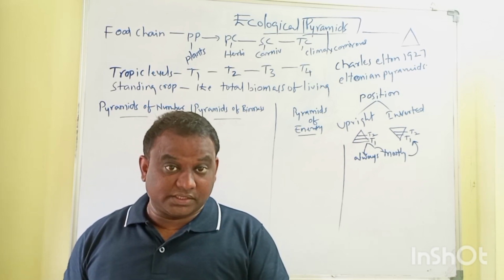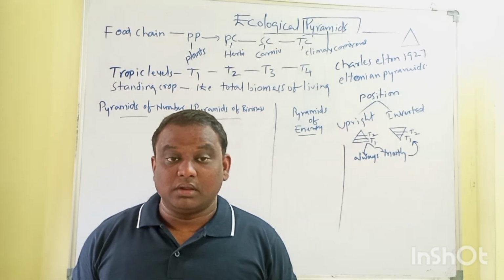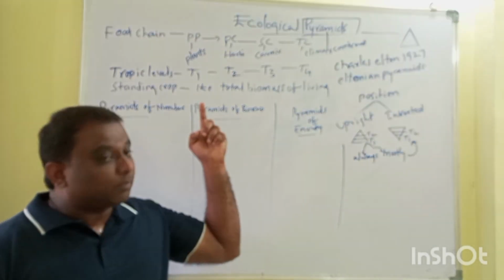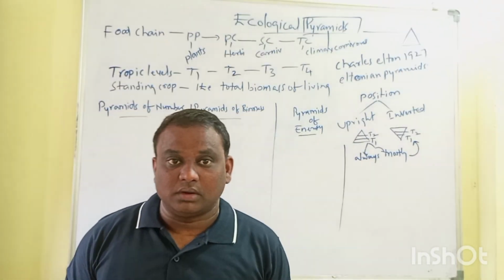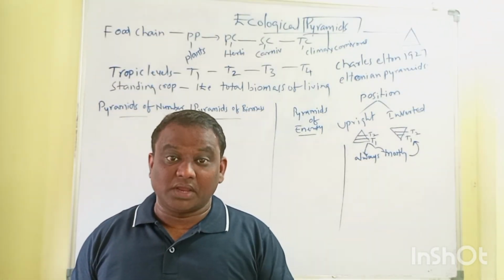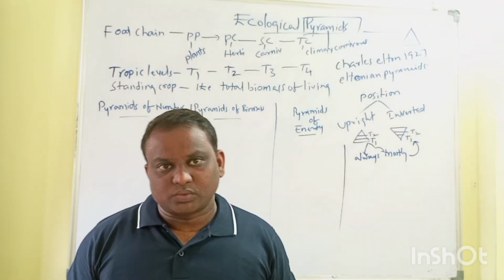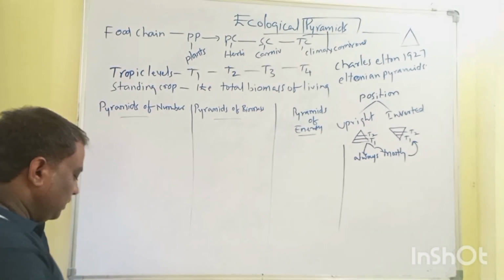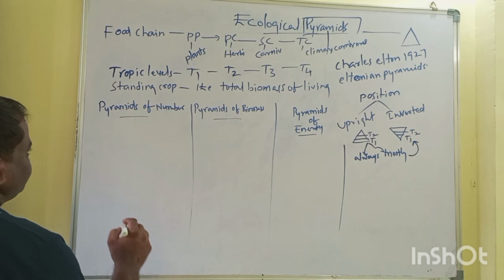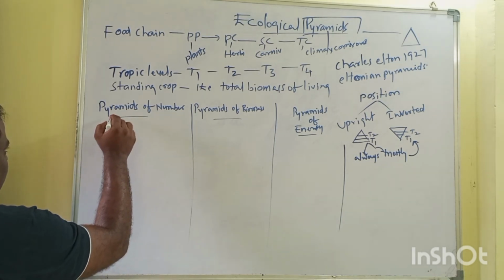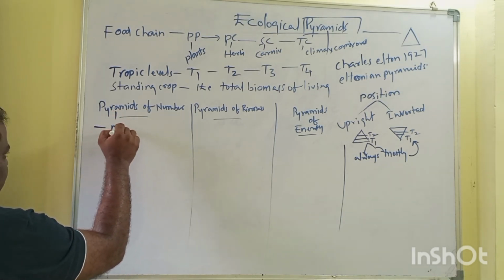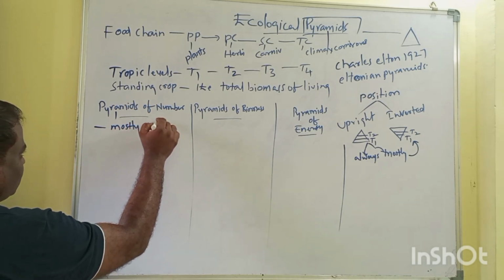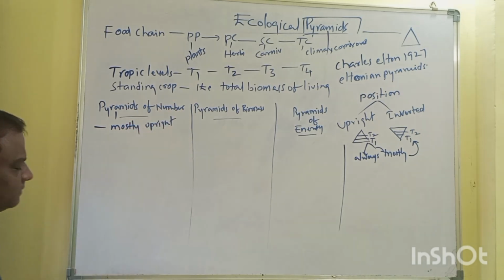All the organisms present in one trophic level, that is what is called the primary producers level or trophic level 1. It is the graphical representation of the number of organisms in each trophic level. So let us see the pyramids of number. The pyramid of number is mostly upright. When you say mostly upright, there must be some exceptions.